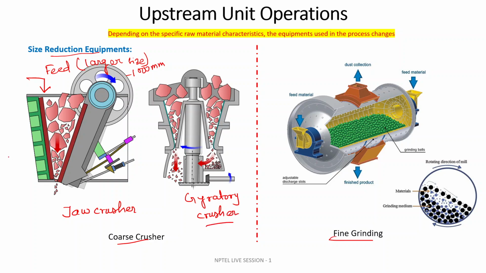So first I'll be discussing the jaw crusher. This is the jaw crusher, and the feed size, as I discussed, is minus 1000 mm. If you have a 1000 mm screen, the passing size of the screen is minus 1000 mm.